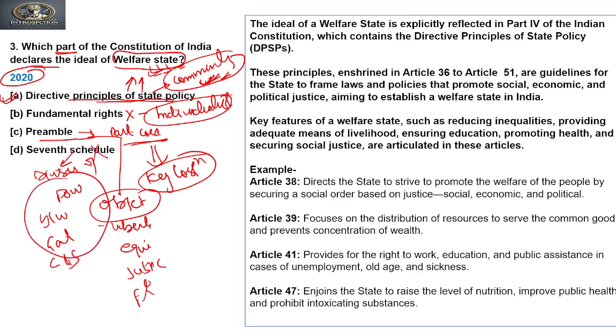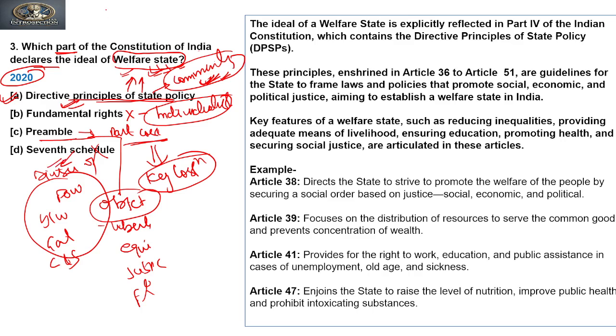So it is also not about declaring the ideal of a welfare state, right? So it is only the directive principles of state policy which try to achieve a welfare state. And this seventh schedule is basically a mechanism.